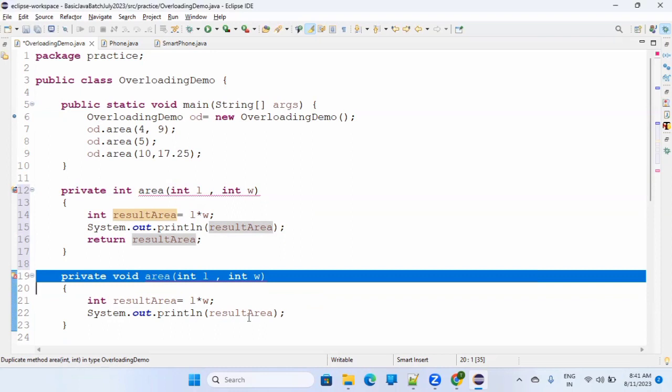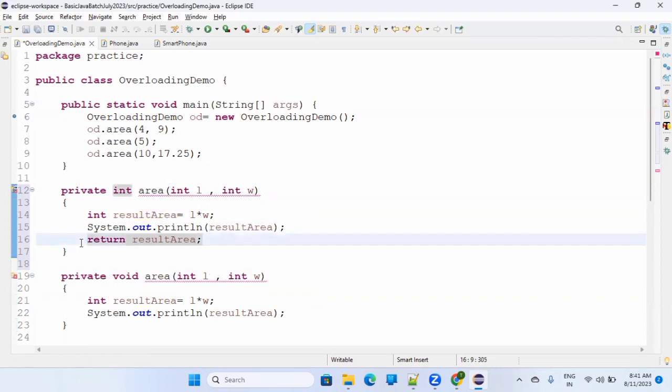But it is not allowed. Why? Because there is a confusion. If both shops sell the same things, we will not identify them by whether they have a return type or whether they do home delivery or not. We don't care. Java doesn't allow this.